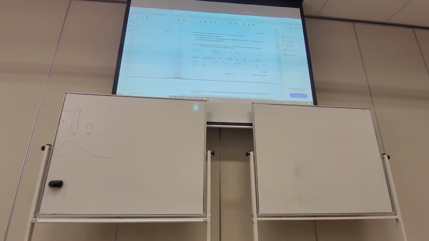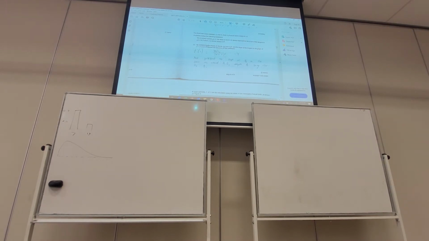So let's read this. A student makes the following statement: on the curved function, the slope of chord AB always approaches the slope of the tangent to G when it moves closer. Okay, is this true or not? So what we did over here is we found the slope AB, and what we've done here is we've found the slope at B.